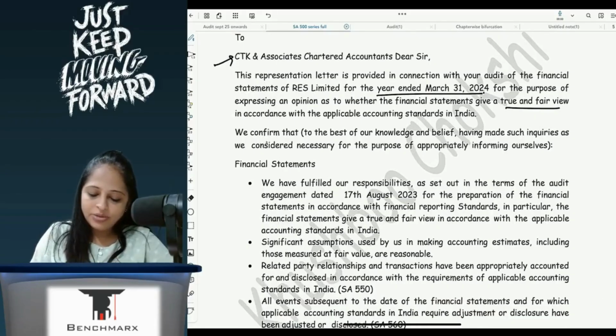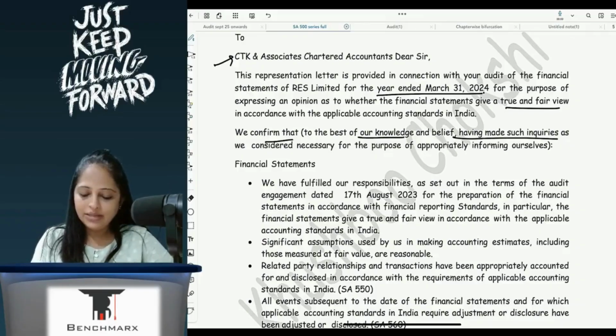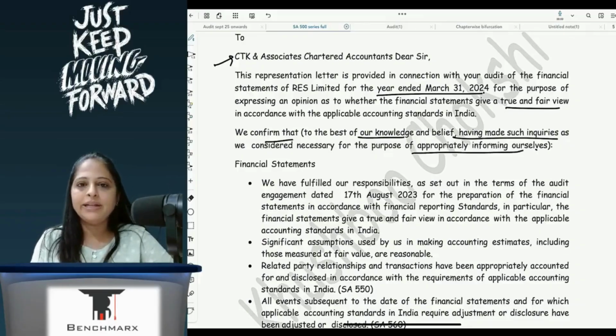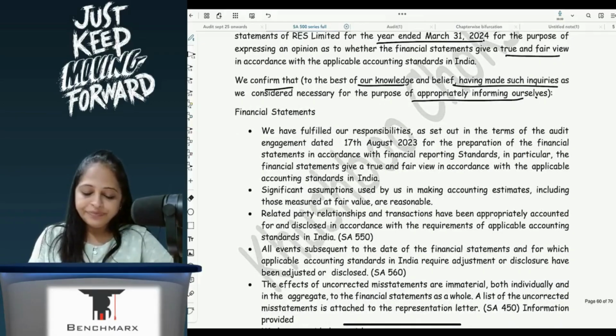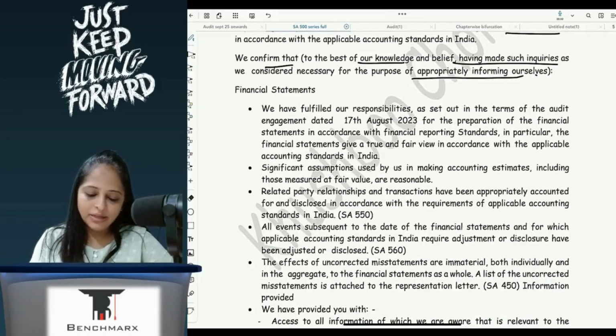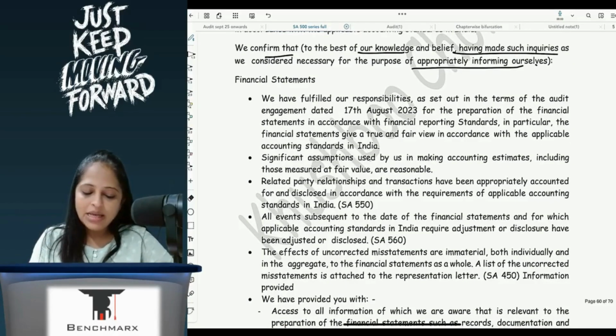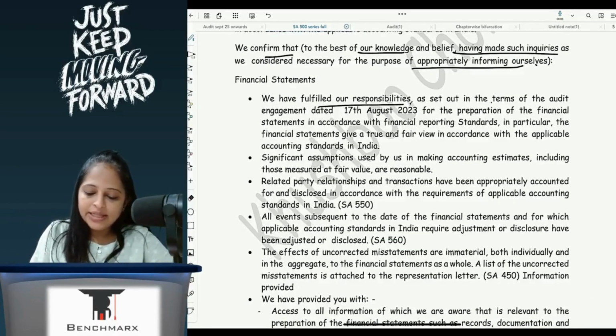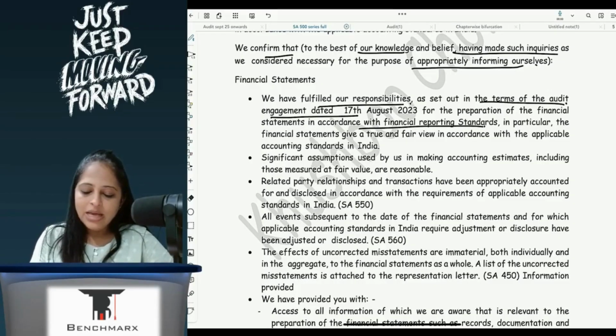We confirm to the best of our knowledge and belief, having made such inquiries as we consider necessary for the purpose of appropriately informing ourselves. We confirm that the financial statements, ignoring the thing in bracket, we have fulfilled our responsibility as set out in the terms of audit engagement dated 17th August for preparation of FS in accordance with the FR standards. In particular, the financial statements give a true and fair view.